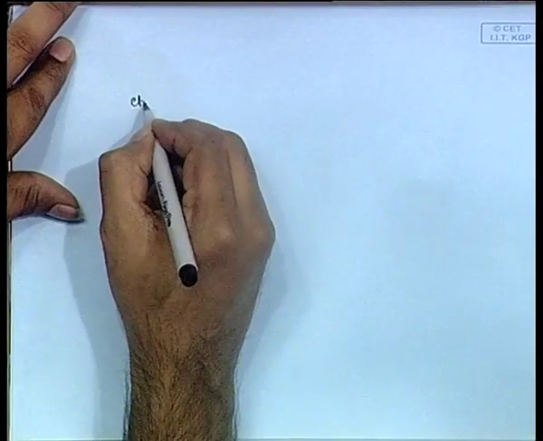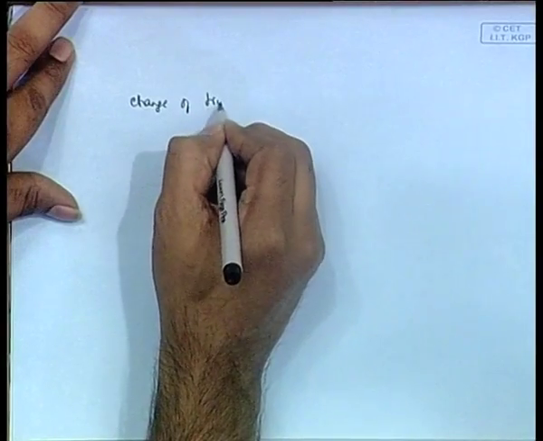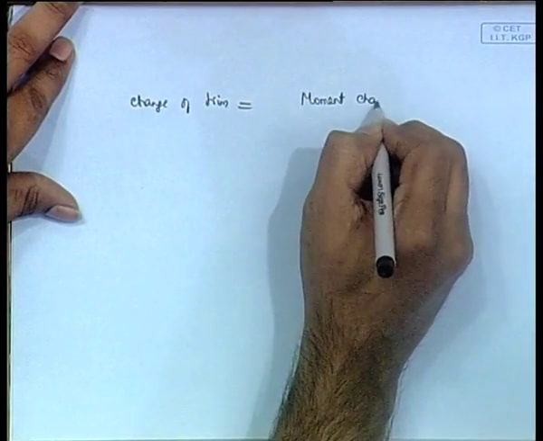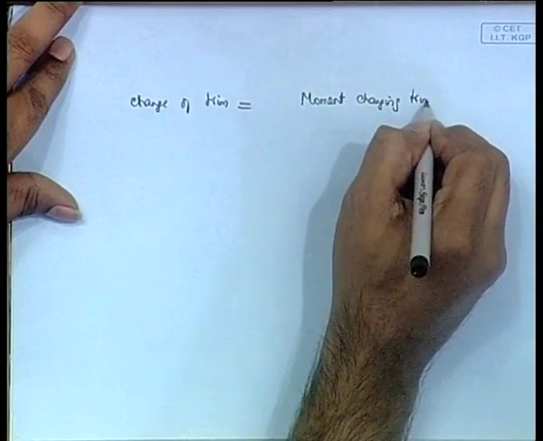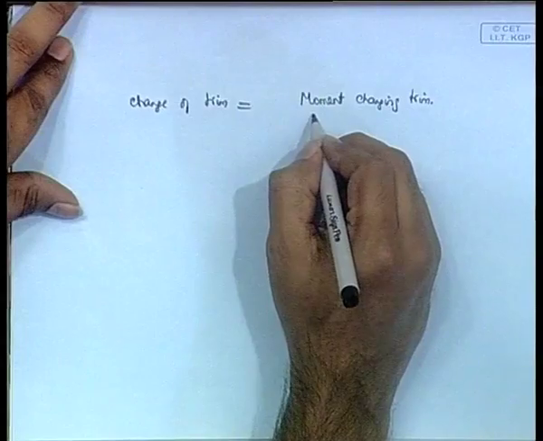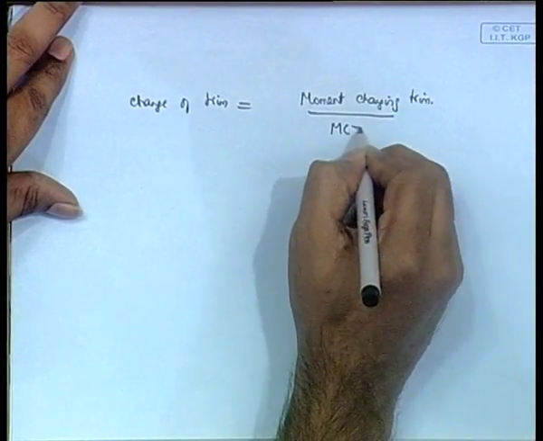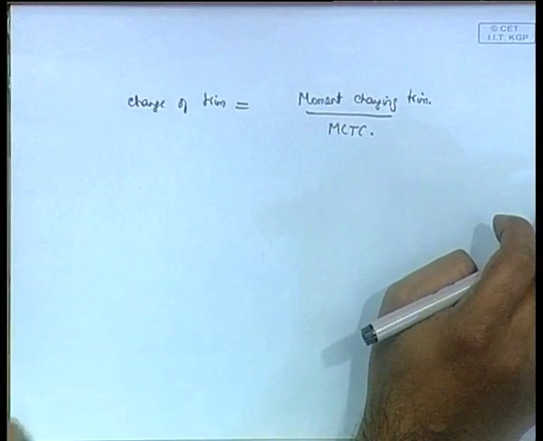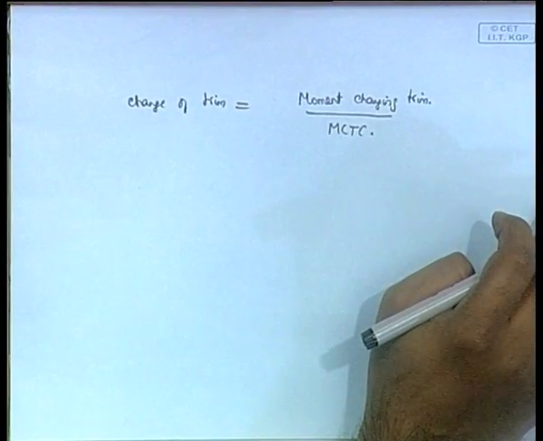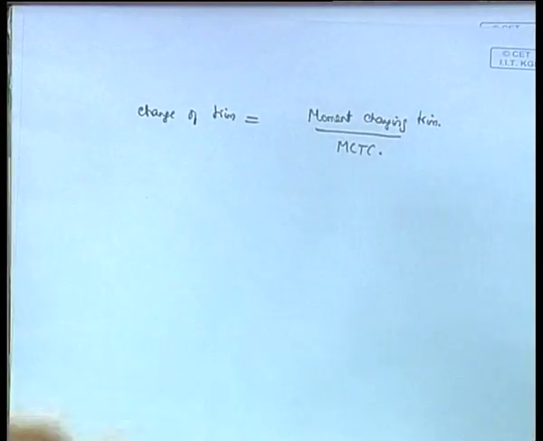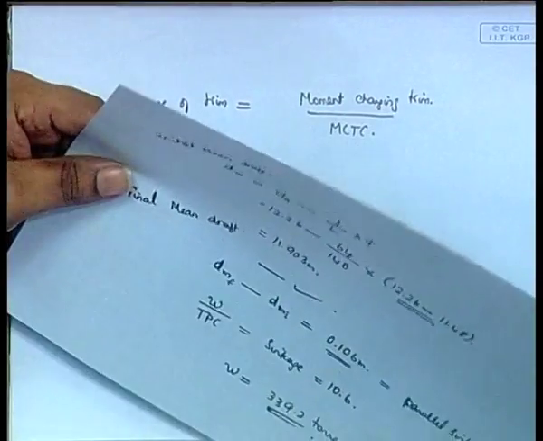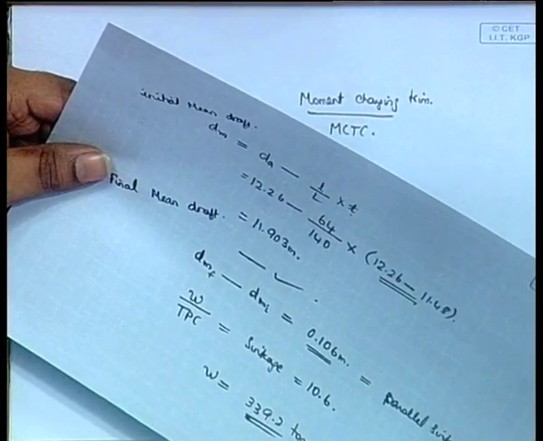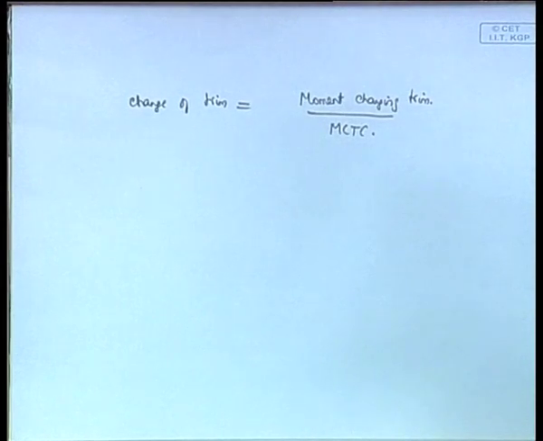So here let us see the change of trim. This formula has been used many times. I will just write it: moment changing the trim divided by MCTC. This formula is there. Now how do you find the change of trim? Actually, I think I confused it, I said change of trim for a couple of things probably. Let me see, 1 minute.